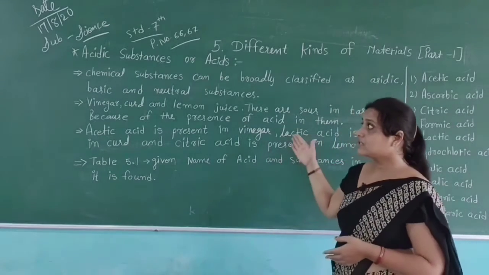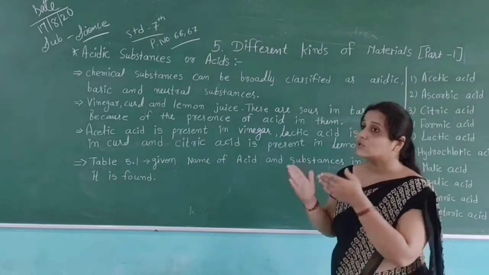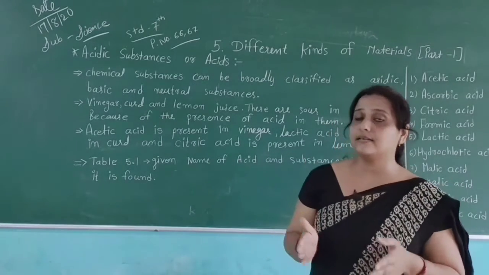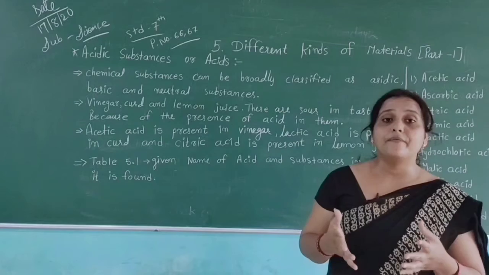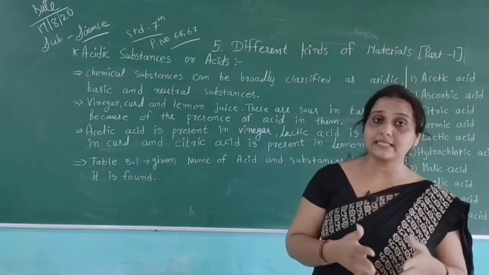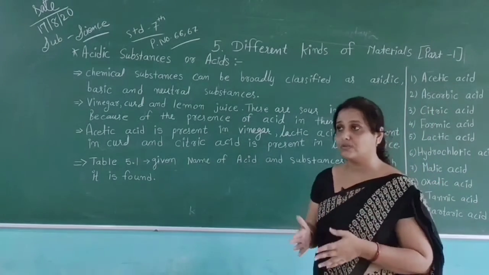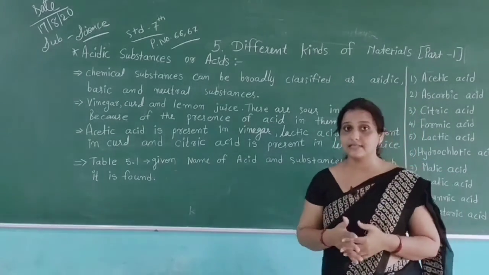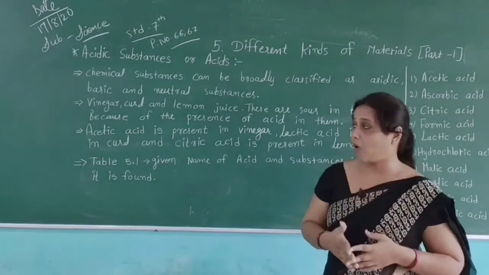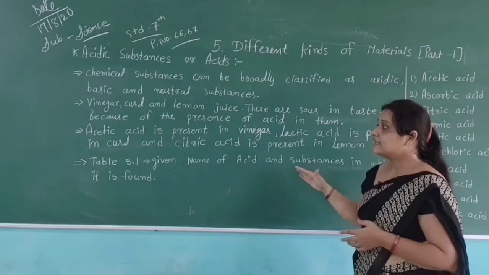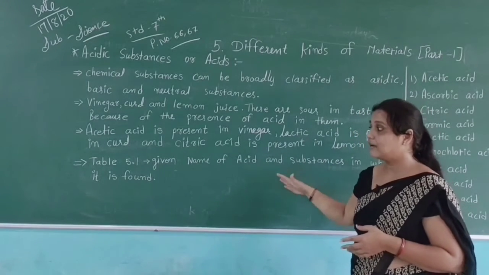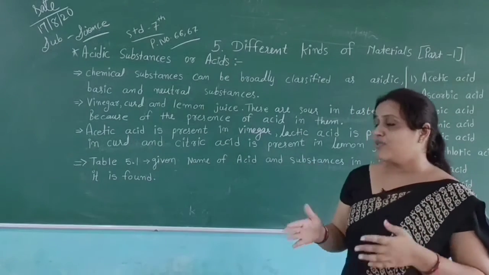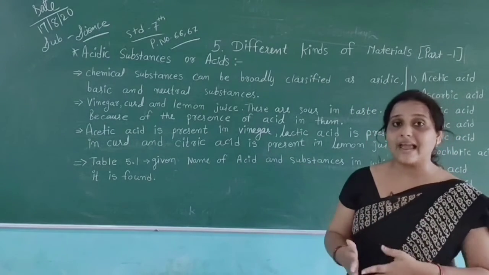So we always eat different types of food and get different tastes from these foods because of the chemical substances they have. Using this table you may be clear about the types of acid we get.